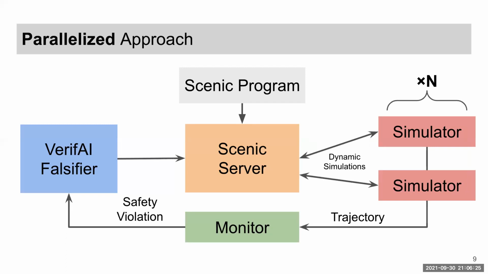This is the architecture of our extended VerifAI toolkit, which supports parallelization of simulations. We instantiate multiple instances of our simulator and start up multiple parallel workers from within the Scenic server, which communicate with these separate instances of the simulator. These results are centrally managed by the Scenic server, and anytime a simulation finishes, it is sent to the monitor to update the falsification process asynchronously.